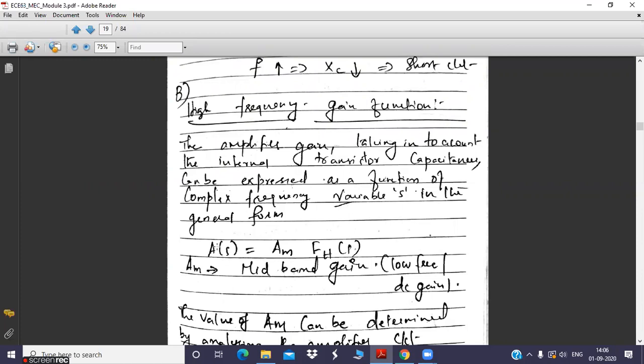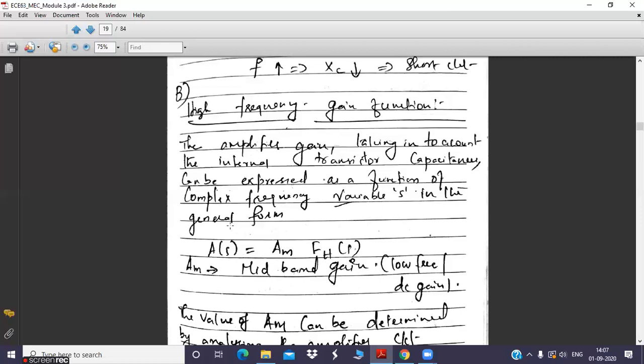We can't always expect a constant gain. The gain will decrease after the cutoff frequency FH. So it is a function of frequency, and that frequency function is nothing but FH. This term is known as the high frequency gain function. This high frequency gain function multiplied by a constant AM will constitute the entire gain as a function of S. So A of S is the overall gain, which is equal to the midband gain AM multiplied by FH of S. FH of S is the high frequency gain function, and AM is the midband gain.